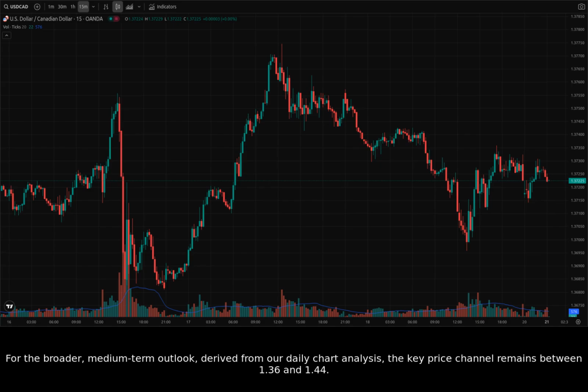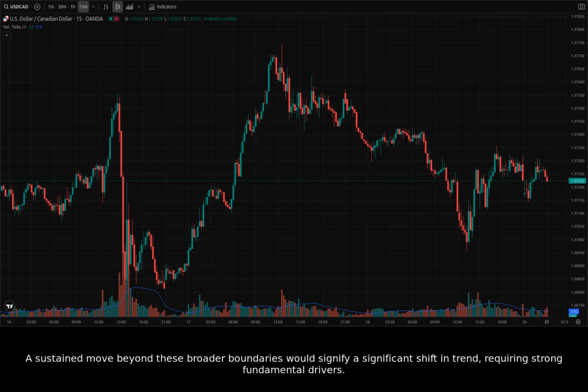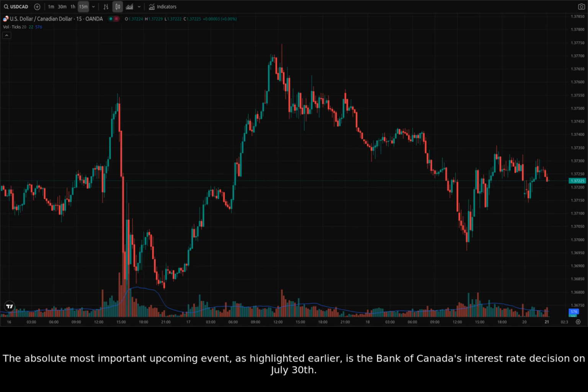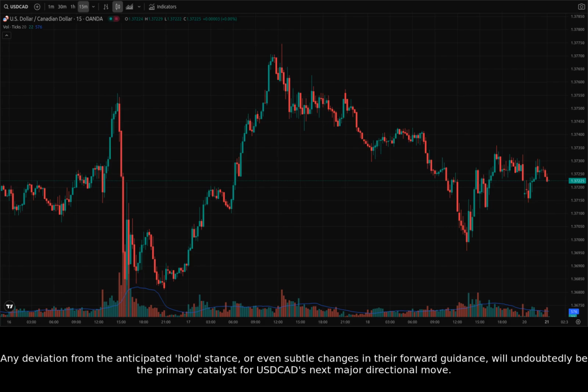For the broader, medium-term outlook, derived from our daily chart analysis, the key price channel remains between 1.36 and 1.44. A sustained move beyond these broader boundaries would signify a significant shift in trend, requiring strong fundamental drivers. The absolute most important upcoming event, as highlighted earlier, is the Bank of Canada's interest rate decision on July 30th. Any deviation from the anticipated hold stance or even subtle changes in their forward guidance will undoubtedly be the primary catalyst for USDCAD's next major directional move.